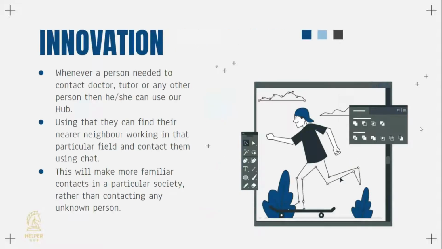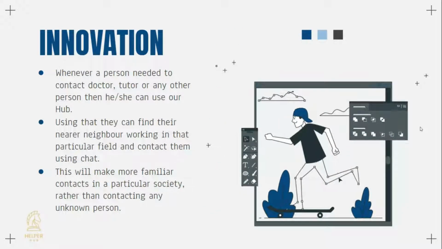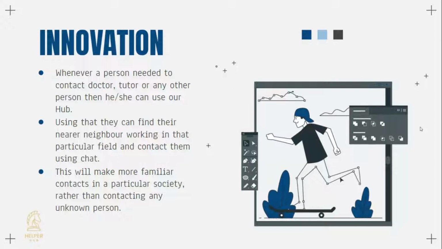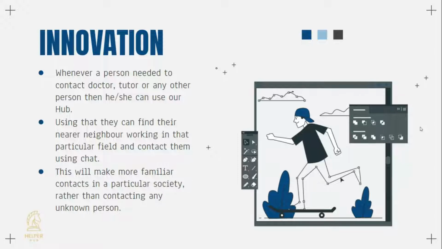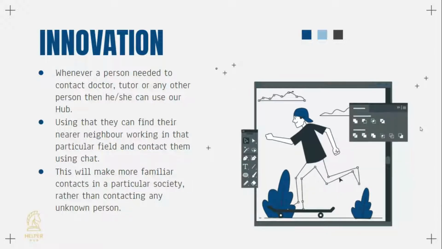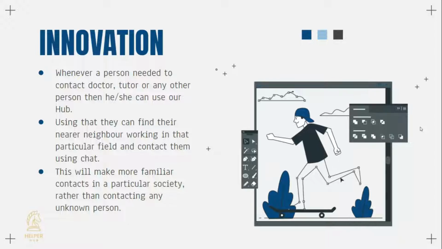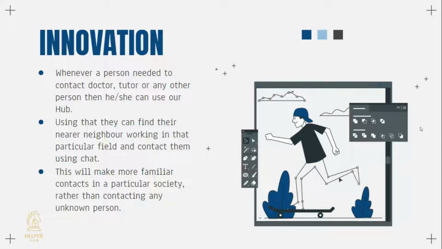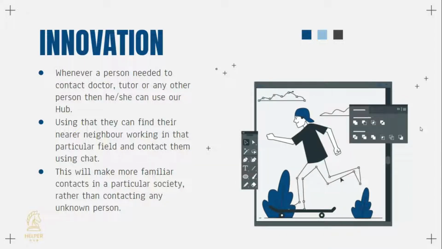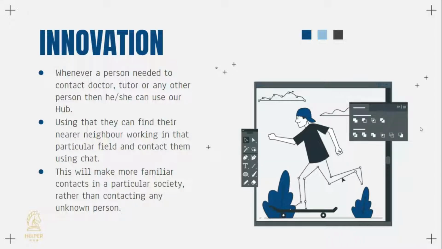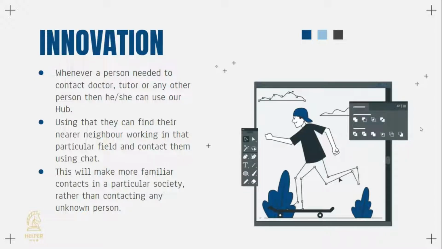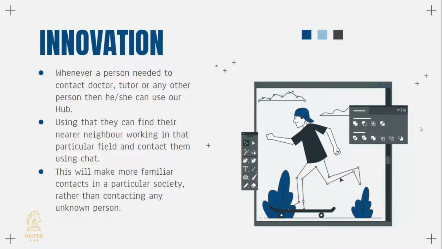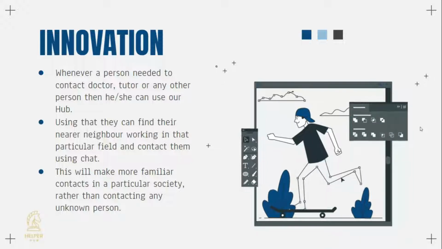Next slide. So this is the innovation of our project. Whenever a person needs to contact a doctor, tutor, or any other service provider, he can use our app and register and connect with them. Using our app, they can register and find their neighbor working person who can provide a service to that person. This will make a more familiar context with a particular society rather than connecting with an unknown person. Our mission of this Helper Hub is to make everyone financially self-reliant using either their skills or resources.